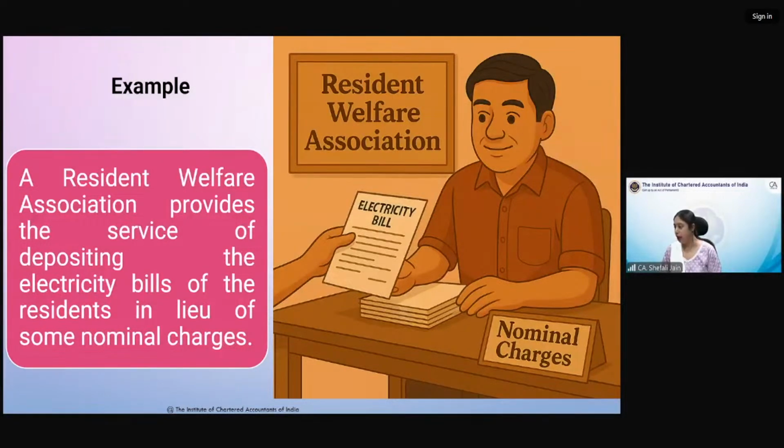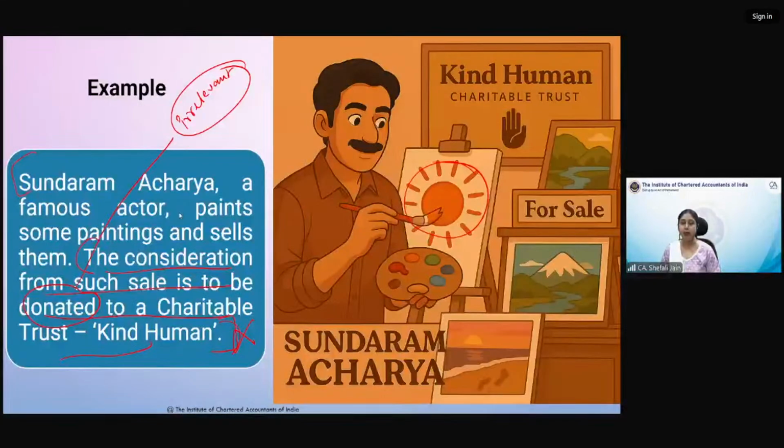Okay. Now, Aditya, I think you are telling for the current Resident Welfare Association. This is a business or not? Prerna, you are right. Krishna is also right. Yes, Mustafa, you are right, because they are charging a nominal amount. This is also a point. Yes, Anil. The previous one was considered as business because he is conducting a business. An actor is providing services, and along with that, now he's selling some paintings also. So that is in course or furtherance of business.